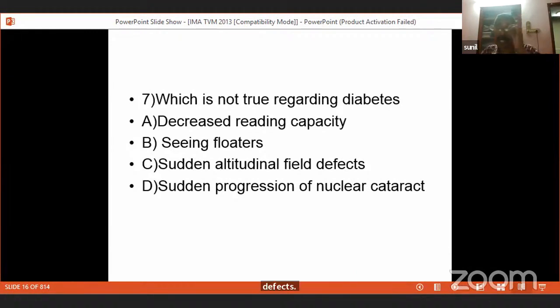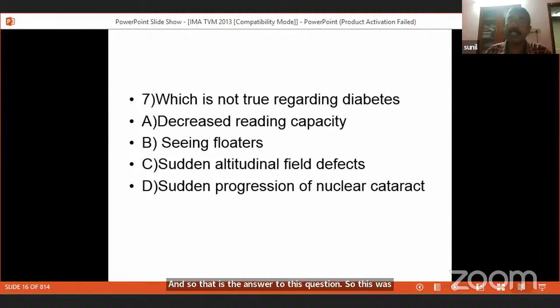Yes, patients with diabetes can have a disease called anterior ischemic optic neuropathy, and patient may go into sudden altitudinal field defects. These patients may develop cortical cataract because of the metabolic problem, the cortex gets opacified. So the patient develops a cortical cataract, and so that is the answer to this question. So this was an AIIMS question which has been asked repeatedly in various entrance examinations across the country.